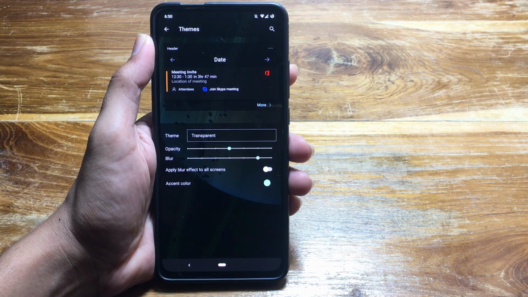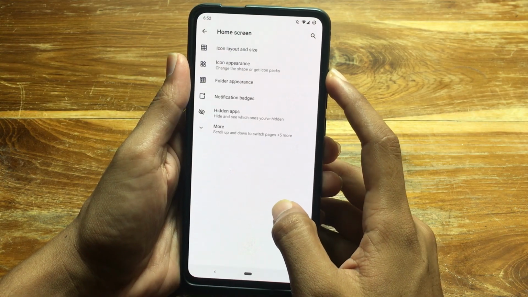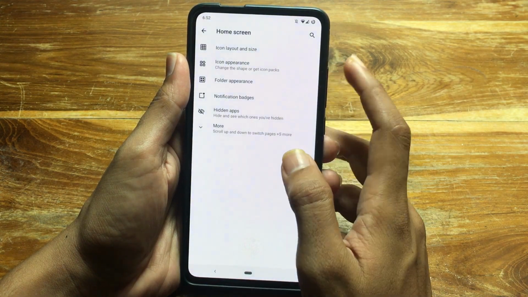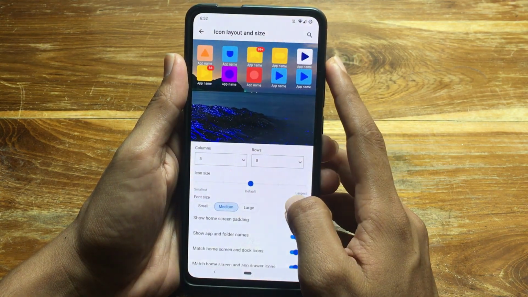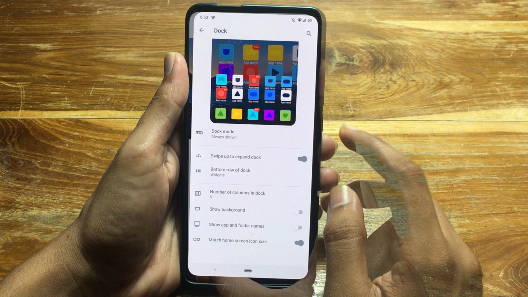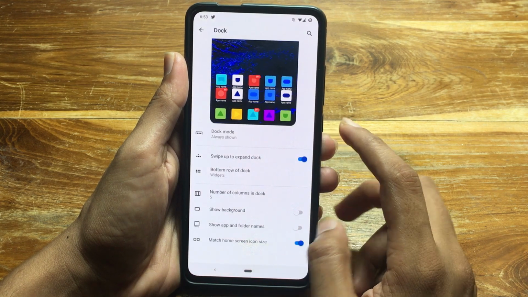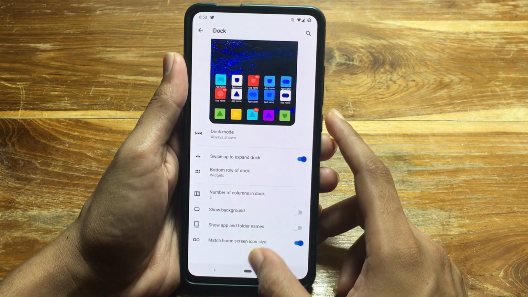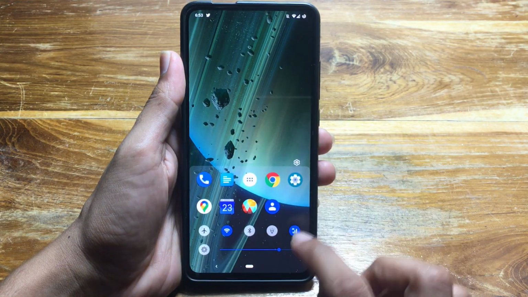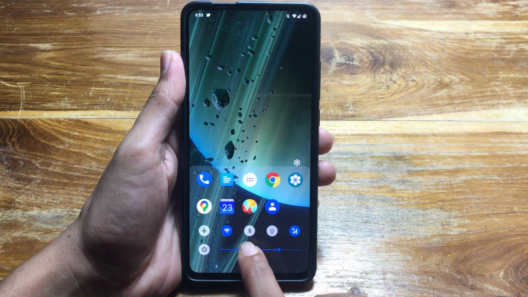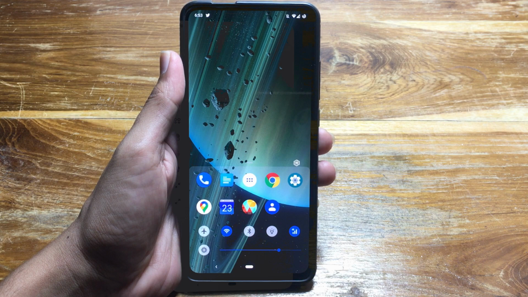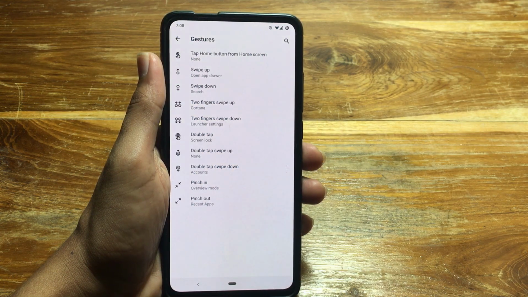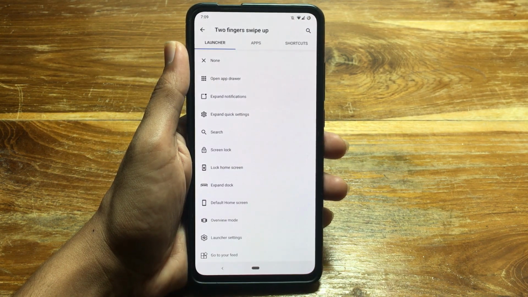From the home screen menu, you have options to select or change the icon layout and sizes on the home screen. There is an option to show dock on the home screen as well. Swiping up to expand the dock would even show few quick toggles to turn on the Wi-Fi, Bluetooth or torch. The app also supports gestures. You can configure different actions on the gestures.